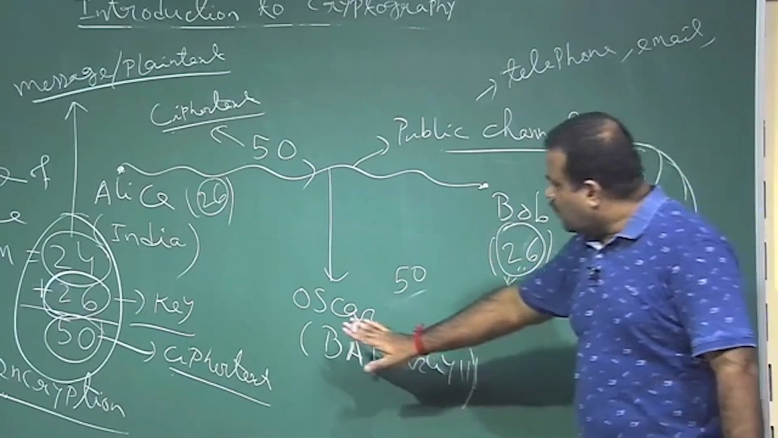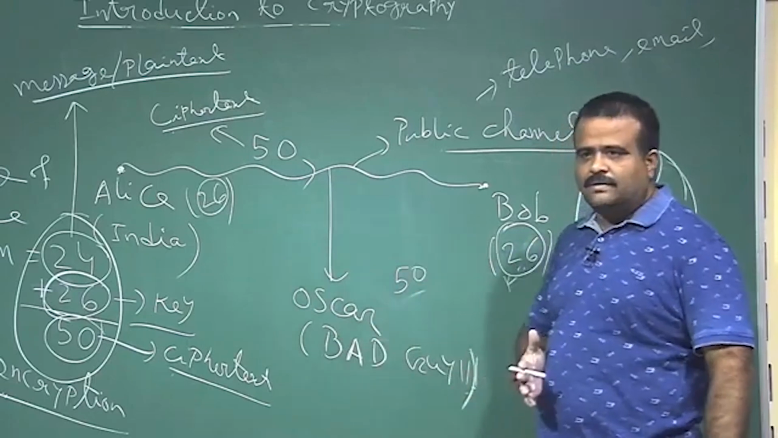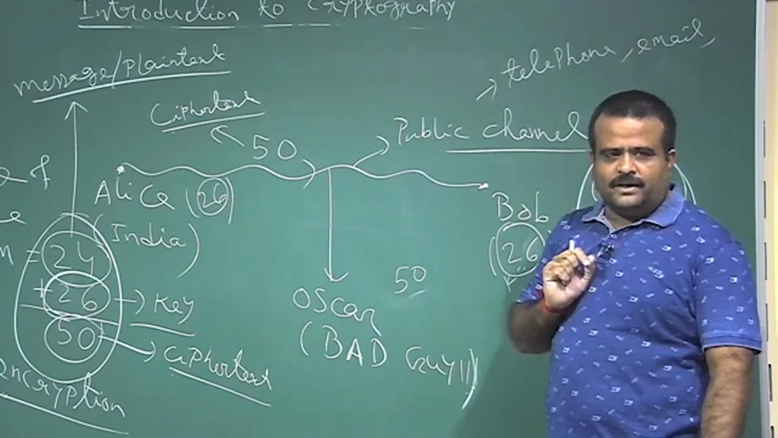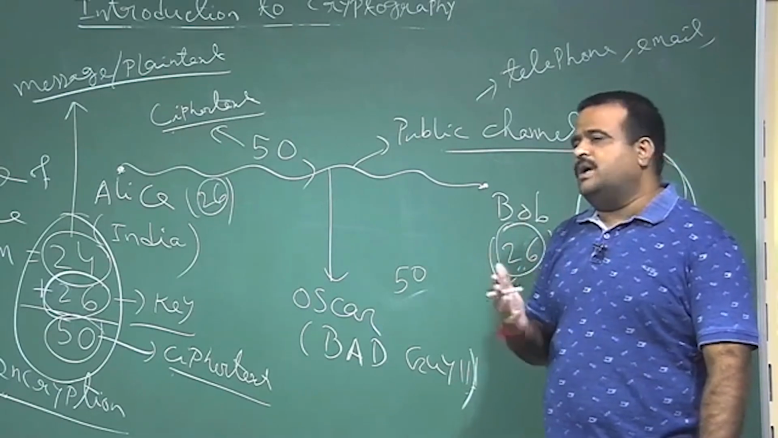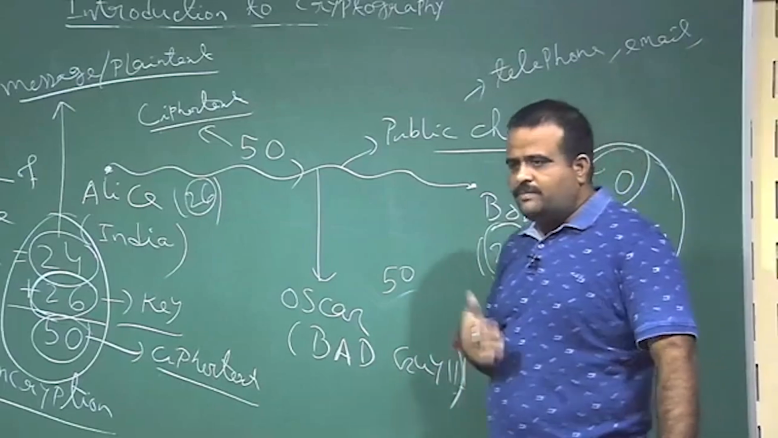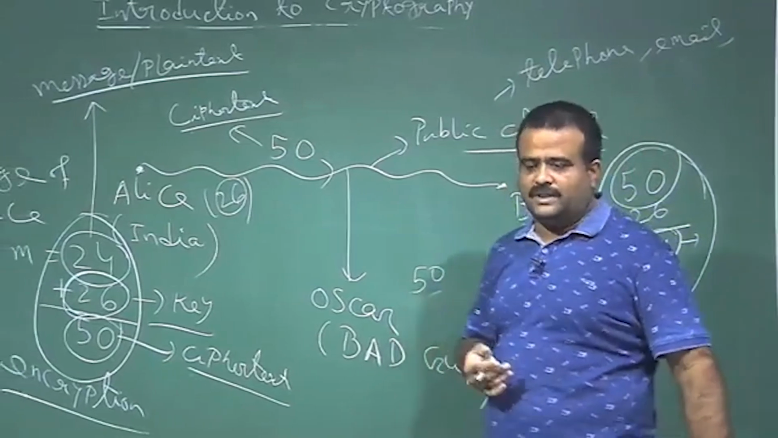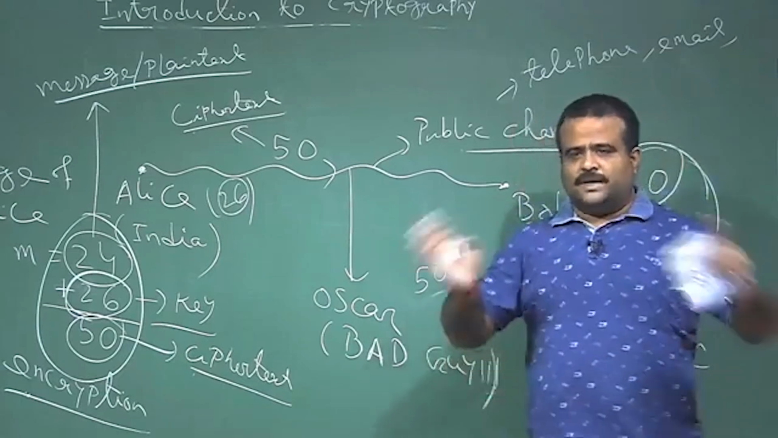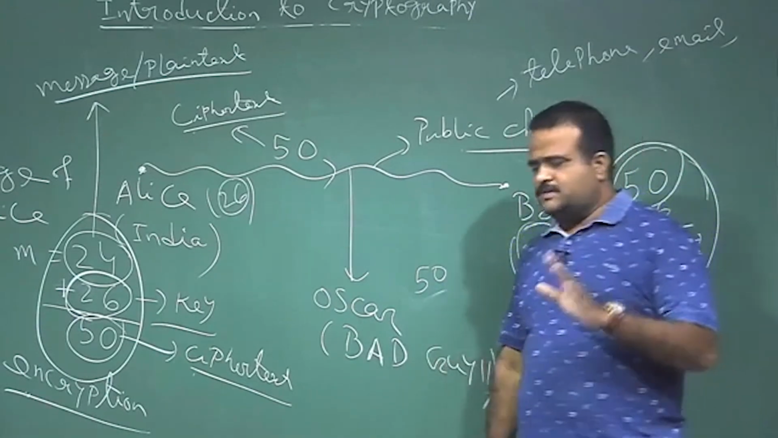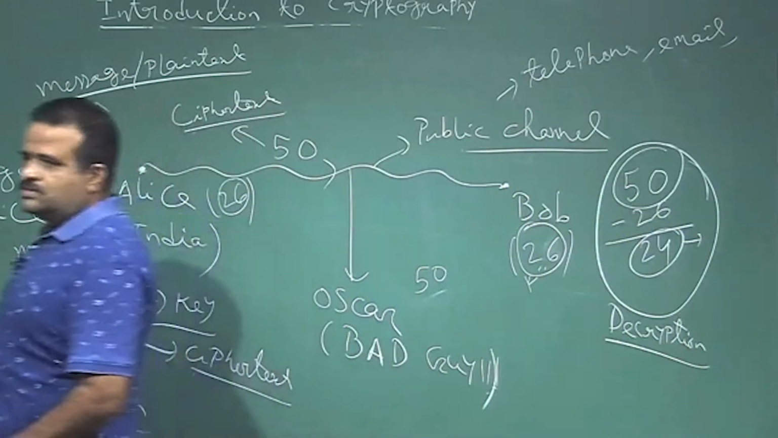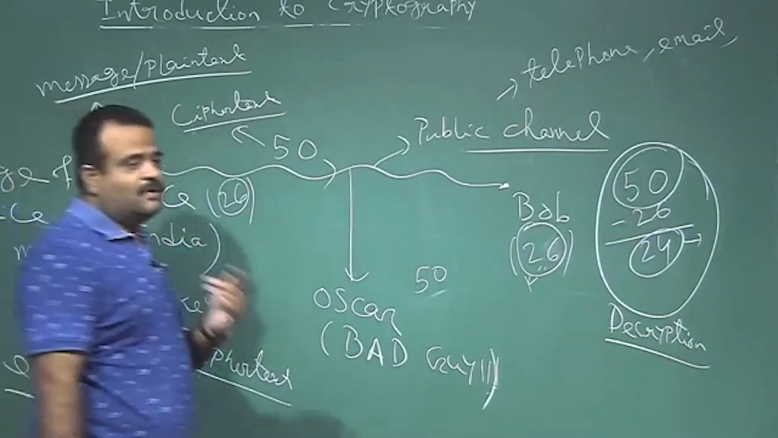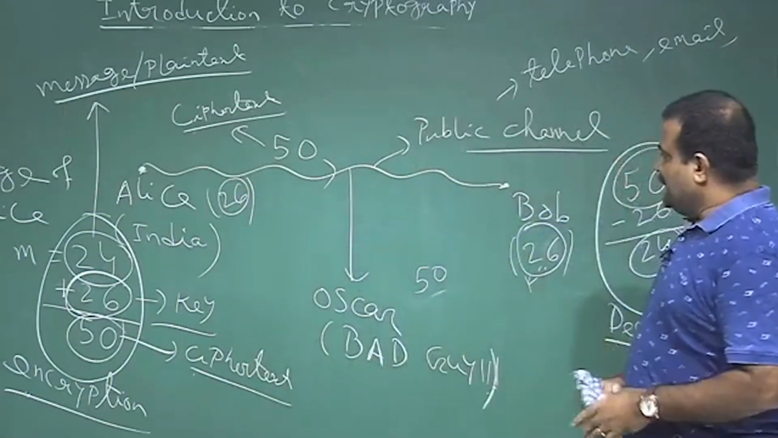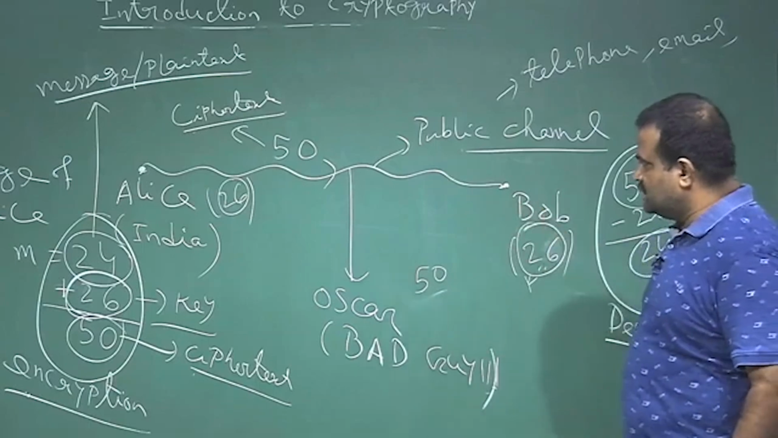So, that means Oscar does not know what the key is, but Oscar may know that they have added something. This encryption algorithm is public. We cannot say that we will not reveal whether we have added, multiplied, or divided. That encryption algorithm we make public. It is public that we have added something, but how much we have added, that information is not public. That key is the secret key, which is shared between Alice and Bob, and here it is 26.